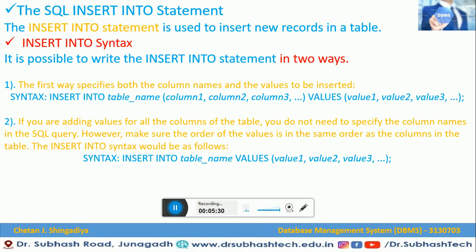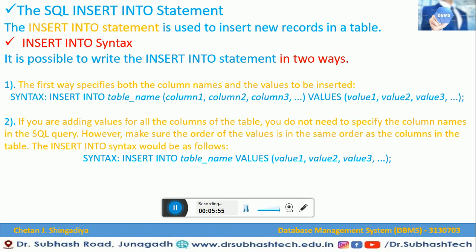The insert statement is used to insert a new record in a table. So it's very simple. Dear students, when we have a table and we want to insert a new record into it, in that case we need an INSERT INTO statement in SQL. So it's very simple.